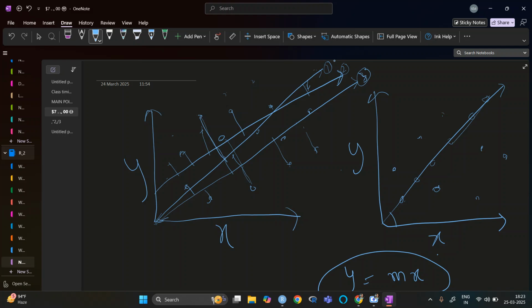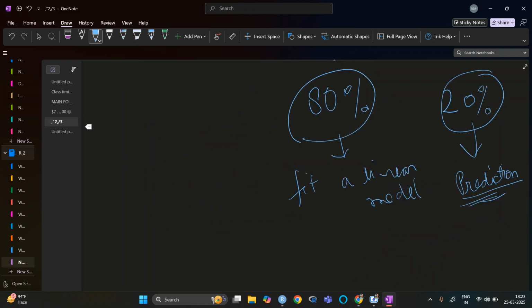This one we call residual. We will see how it works and how we can find the best representative line.